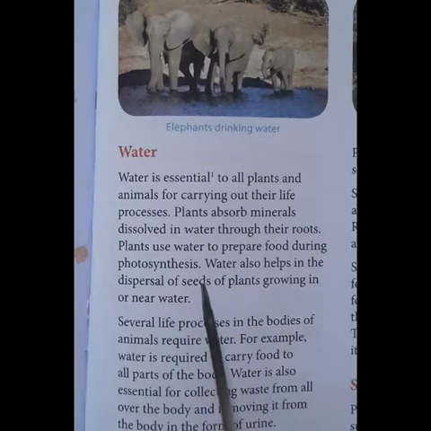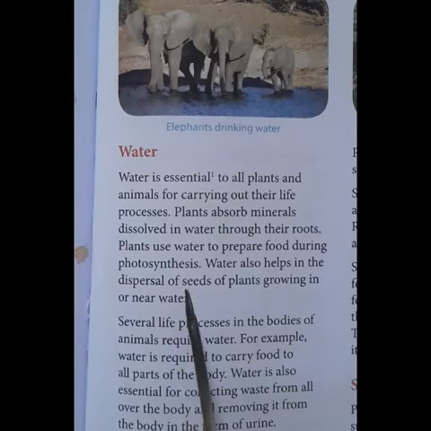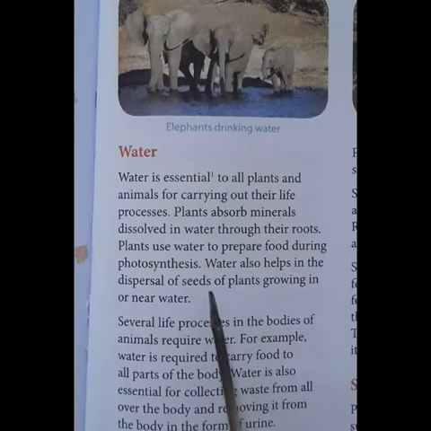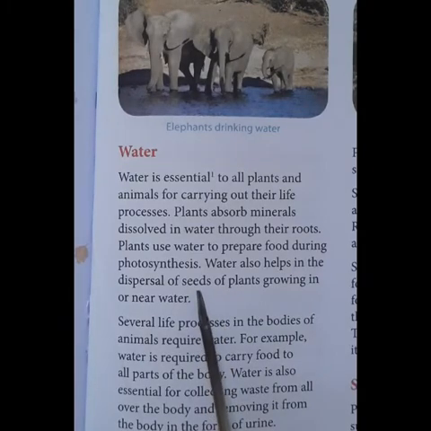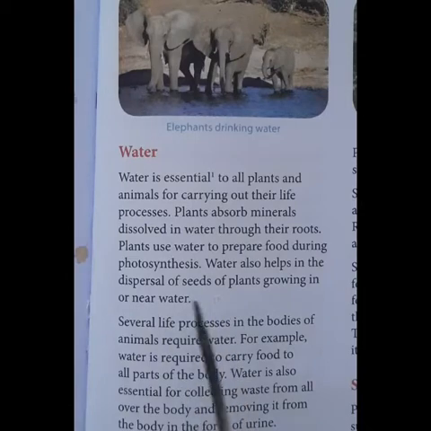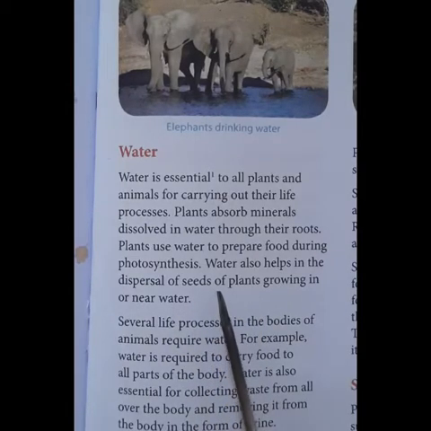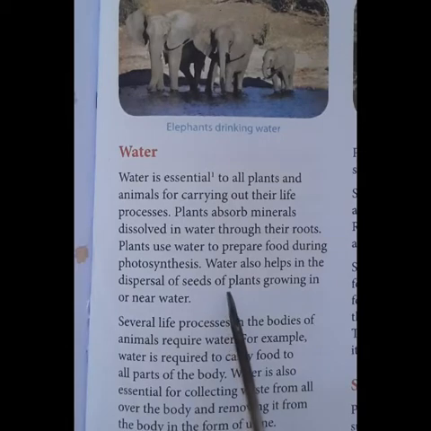The other way is water also helps in the dispersal of seeds. Water helps in the movement of seeds of the plants from one region to another. So the seeds of the plants are carried away by the flowing water, and they are dispersed somewhere far away from the mother plant.